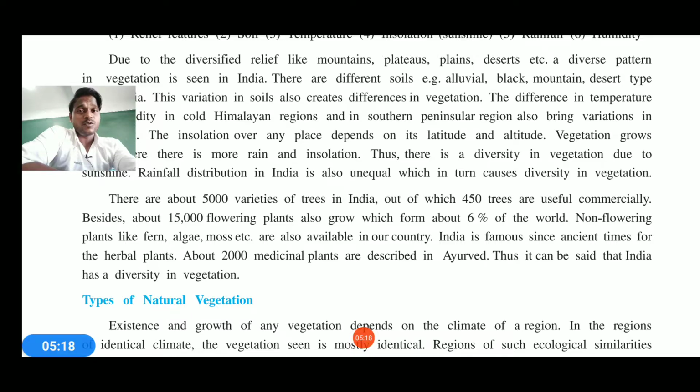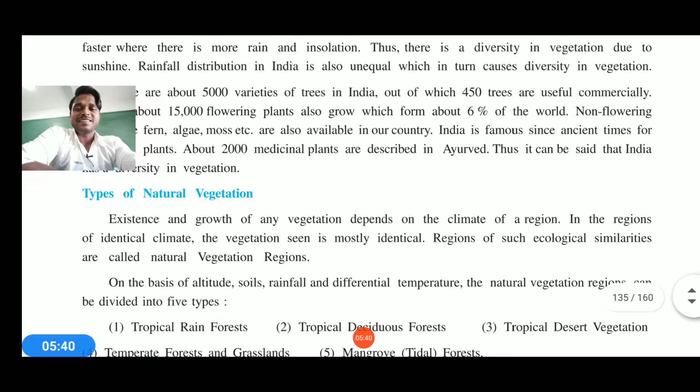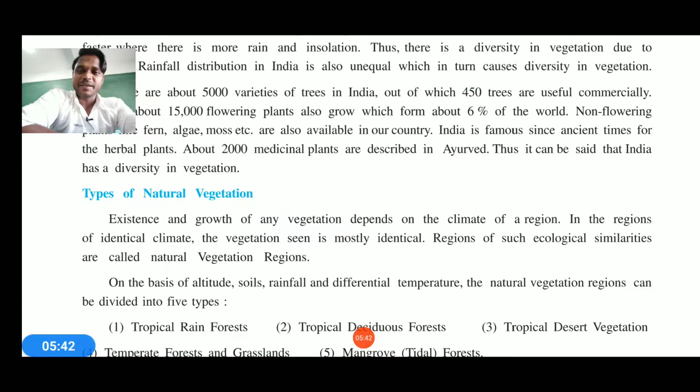Since ancient times, my dear students, you know that Ayurveda has contributed immensely towards science and herbal medicines too. About 2000 medicinal plants are described in our Ayurveda. Thus it can also be said that India has a really diversified climate, relief features and systematic theory. This is how this lecture is making you understand very well.